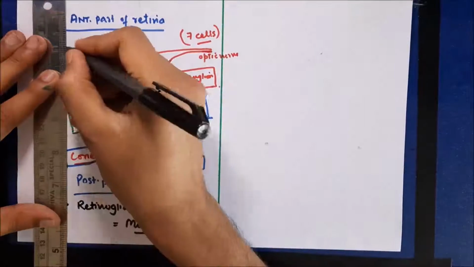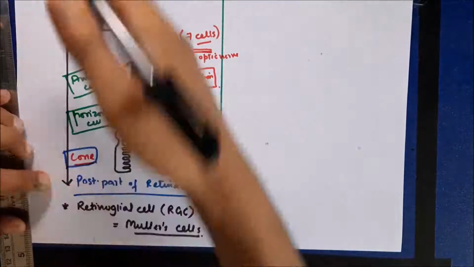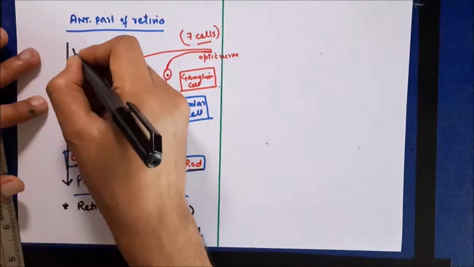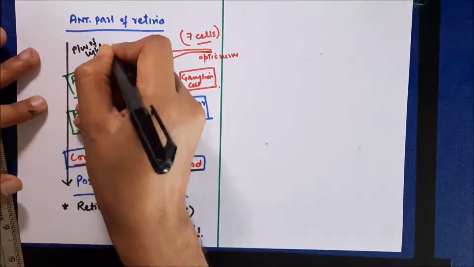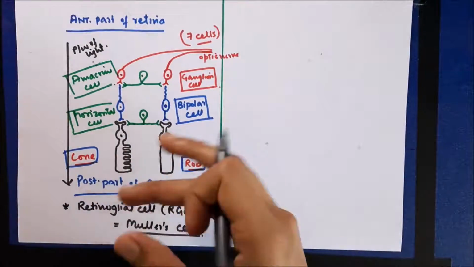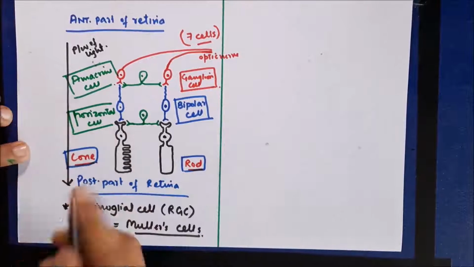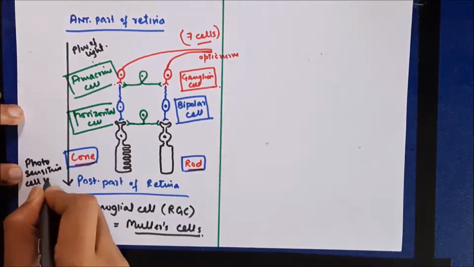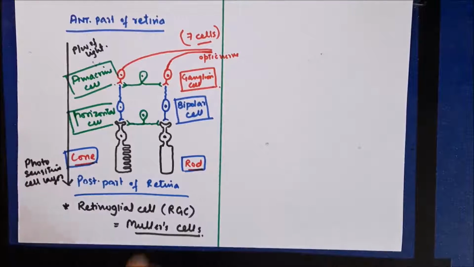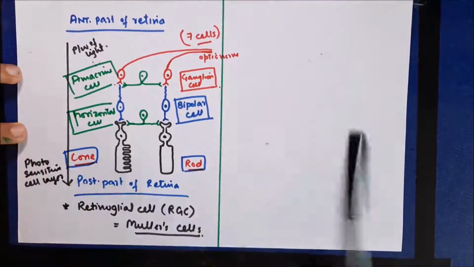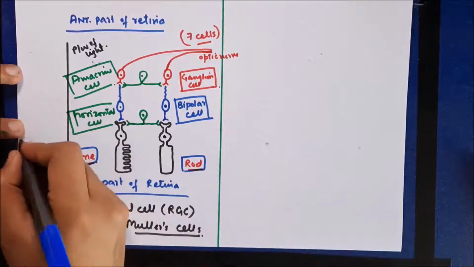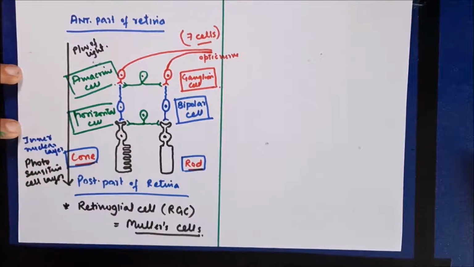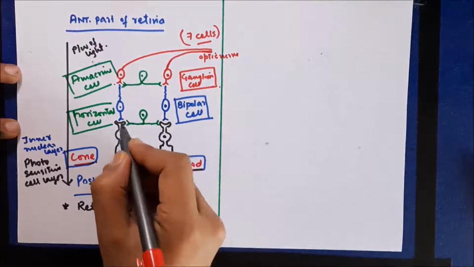Now if we take a look, this is the direction of the pathway of light from outside to the inside, and as a result various layers are formed. Now we are going to take a look at these layers present in the retina, which are formed by these 6 types of cells. This layer is called the photosensitive cell layer because it is formed by cell bodies of the rods and cones, which are photosensitive cells. And outer to this layer is another layer called the inner nuclear layer. Now this layer contains nuclear bodies of these rods and cones, so it's known as inner nuclear layer.